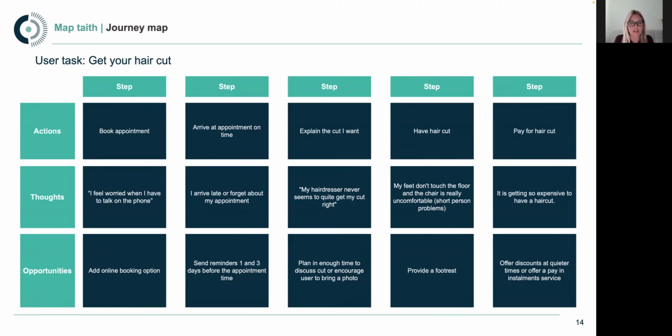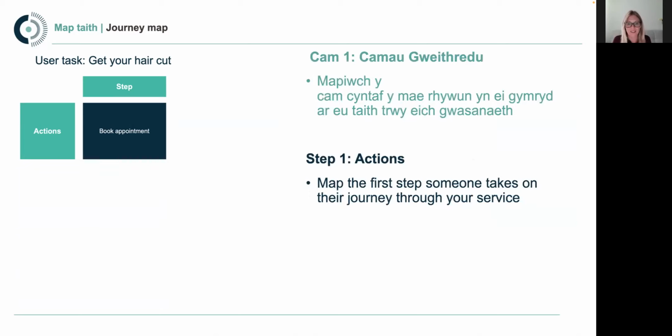right through to the very end where they're leaving that service. And as long as you've got that start point and that end point there, how much detail you go into in terms of the number of interactions you choose to include will depend on who is mapping the service and what kind of insights you want to try and gain from that. So as I say, we've gone at this level of detail today just as an example. And I'll pass back to Liam, who's going to look at that first layer of the map.